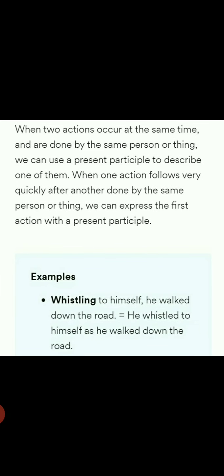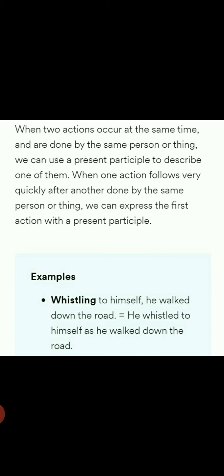First thing you have to remember: when two actions happen at the same time and they are done by the same person or thing, we can use the present participle to describe one of them. And these two actions follow very quickly one after another. For example, it is given, you can see: whistling to himself, he walked down the road.